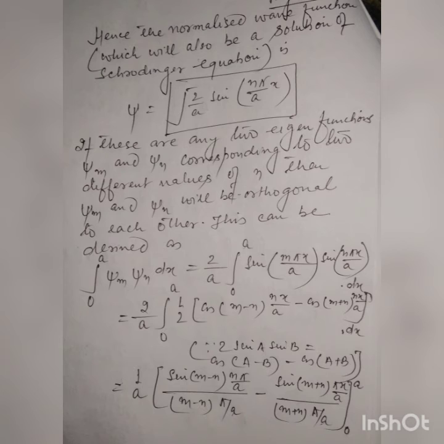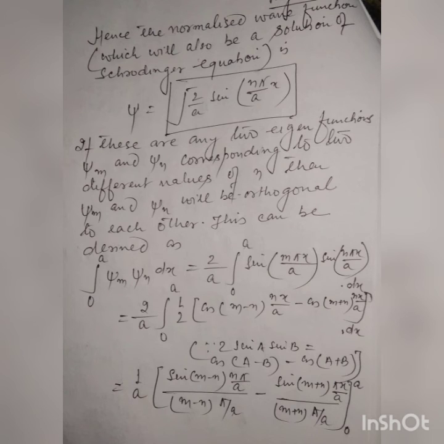This can be derived as integral, lower limit 0 upper limit a, psi m into psi n dx is equal to 2 upon a integral, lower limit 0 upper limit a, sin (m pi x divided by a) sin (n pi x upon a) into dx is equal to 2 upon a integral, lower limit 0 upper limit a, 1 by 2 [cos (m minus n) pi x upon a minus cos (m plus n) pi x upon a] into dx.